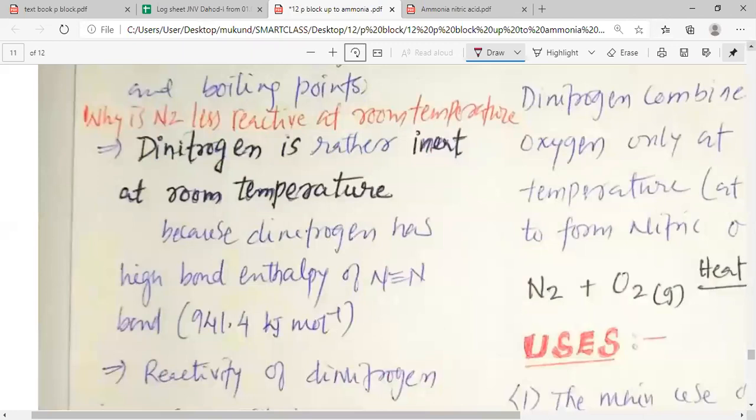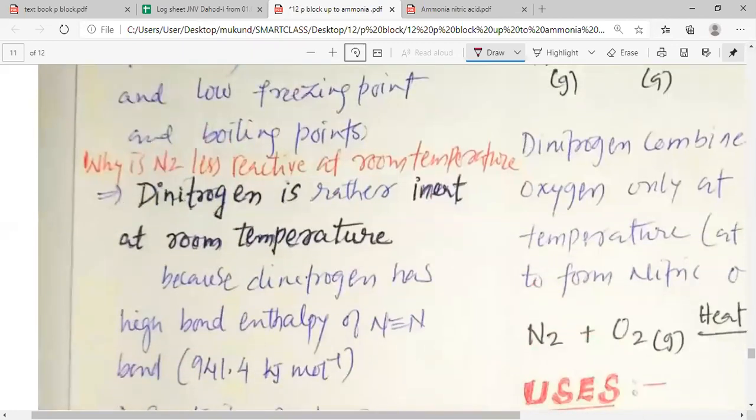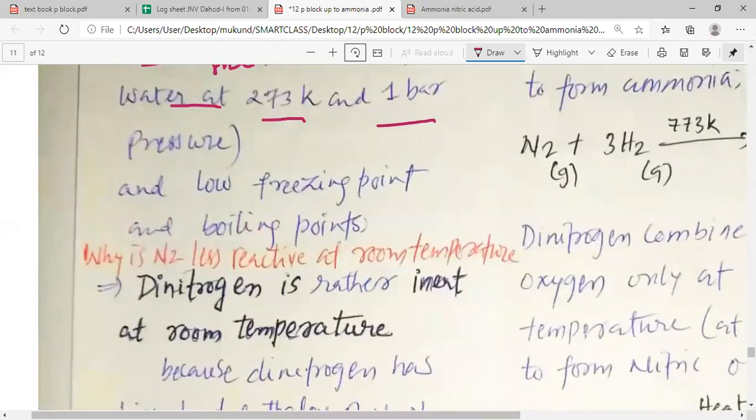So we easily understand that the solubility of nitrogen in water... Hello Kasim, is your class on right now?